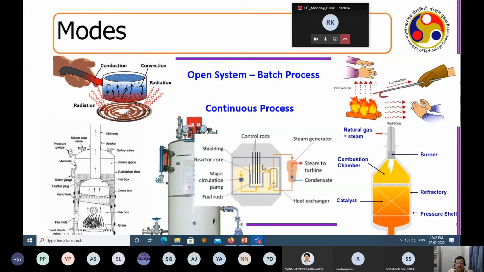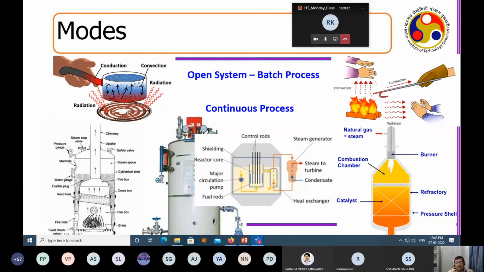These are the control rods. So what is happening? You are putting the fluid in, and it is getting reacted here. This is the heat exchanger, and then you take it to the turbine, where the steam is generated. So you can see that this burner here is a batch process to heat up your hands, which addresses the coldness of the atmosphere, whereas this process is generating electricity for you. The same system: this is a continuous system, and this is a batch system.